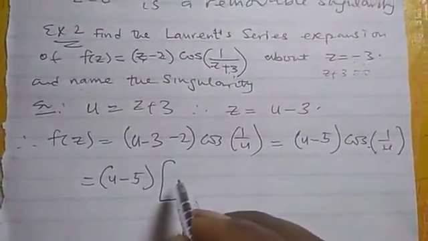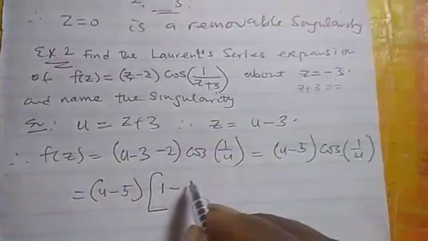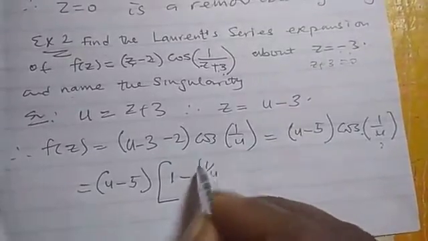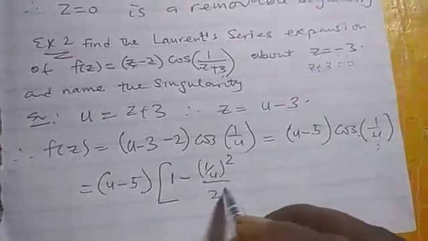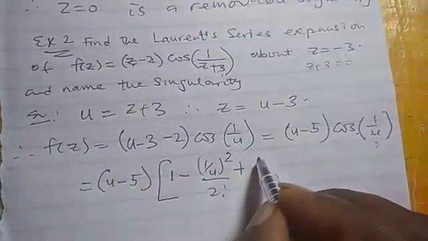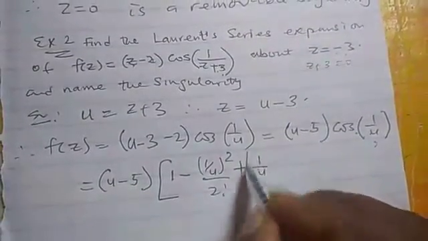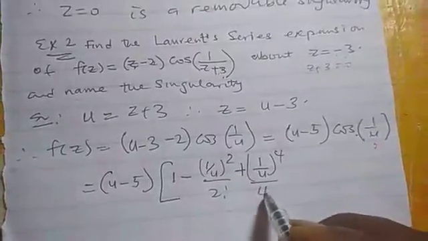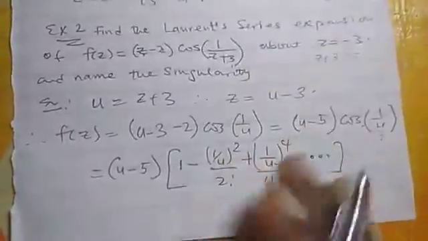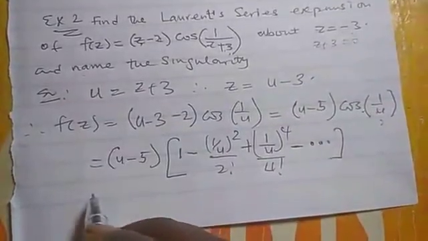Look at cos z there. Cos 1 over u will now become 1 minus, with z representing 1 over u, (1 over u) squared over 2 factorial plus (1 over u) to the power 4 over 4 factorial minus infinity. Now, let's expand this.